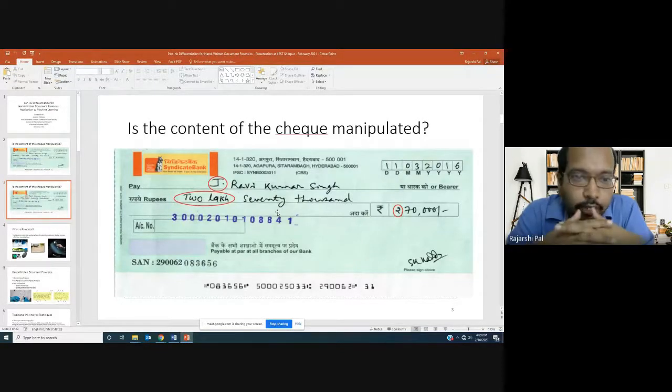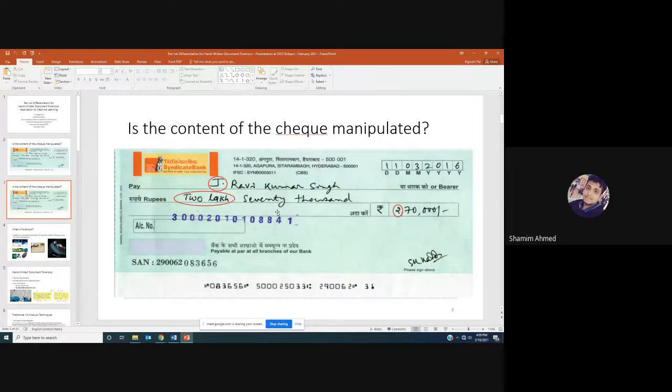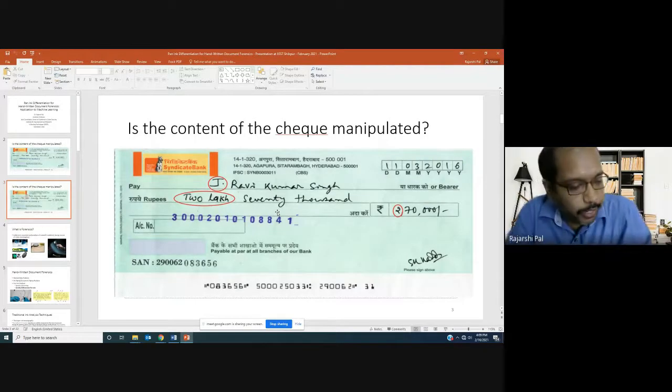So can you see the check image now? My screen is visible? Yes, sir. Yes, sir. It's visible. Okay, thank you for your feedback.